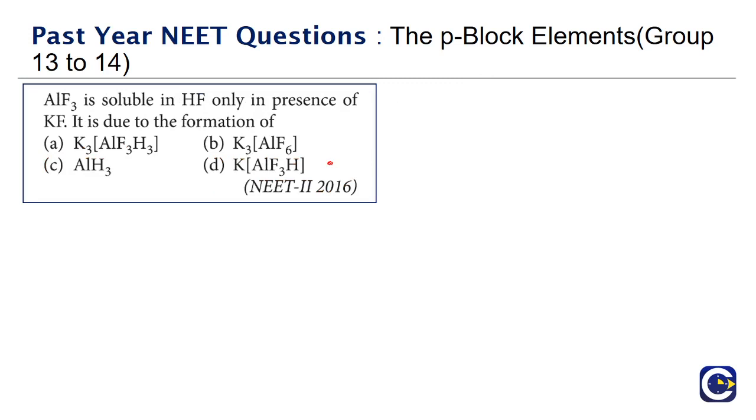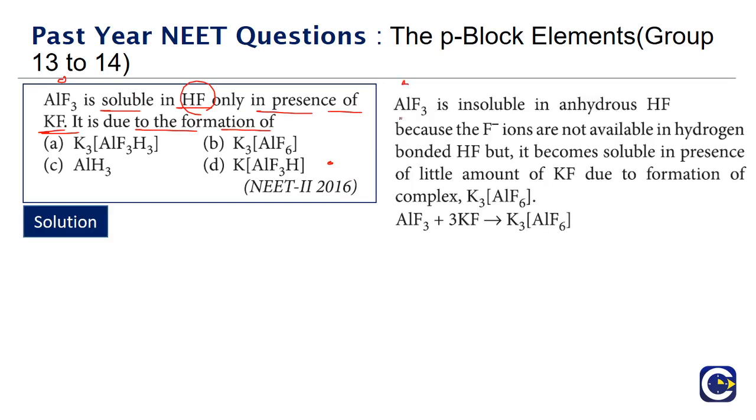Next we have a question that has come in the NEET paper 2 of 2016. AlF3 is soluble in HF only in the presence of KF. It is due to the formation of... So if you look at AlF3, it will be insoluble in anhydrous HF. Why? Because the HF will not be able to provide F minus ions. Okay, because the HF bond will actually be a more stable bond.